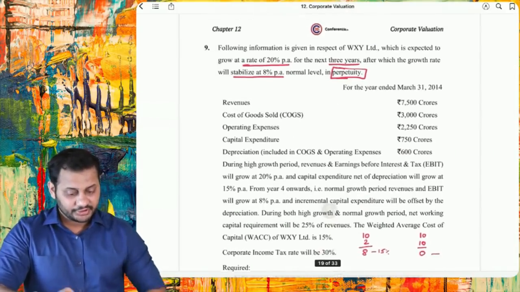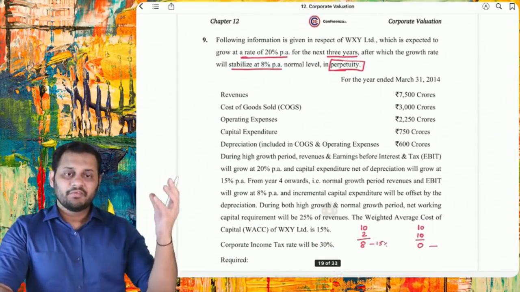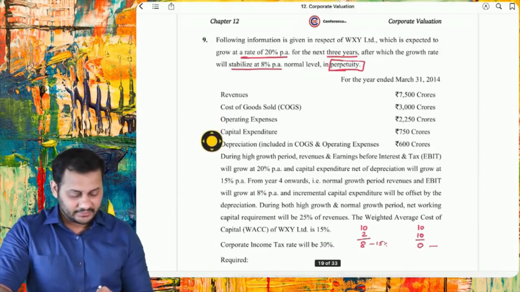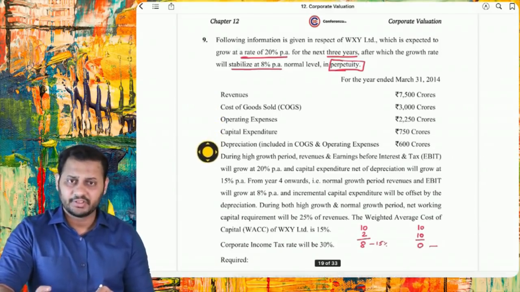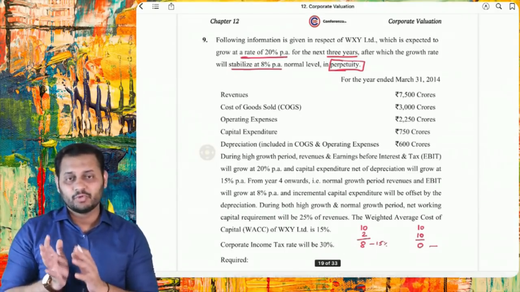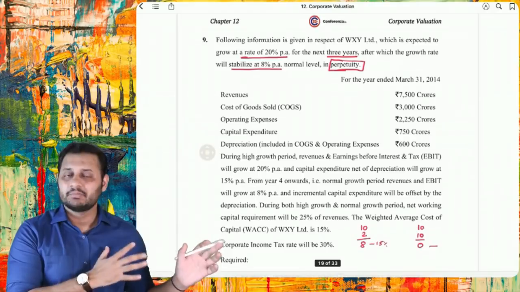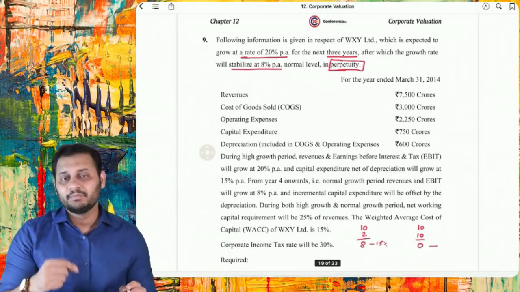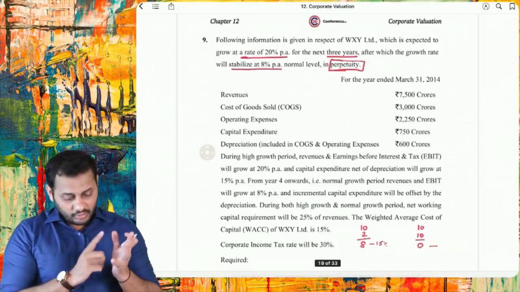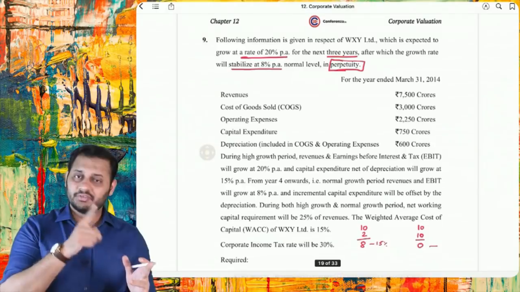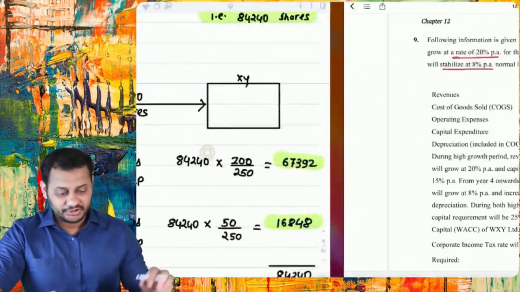Then what we did in question number 9, I will tell you. They have given the revenues, COGS, operating expenses, capital expenditure and depreciation, everything of the current year or the past year, we can say. Based on that, we have to increase the revenue by a certain percentage. And based on that increase in the revenue, everything changes in the question. Cost of goods sold, operating expenditure, capital expenditure, depreciation, working capital, everything will change. Now have a look.